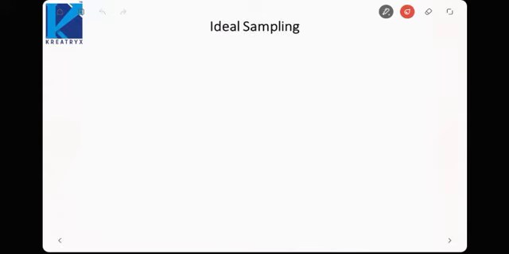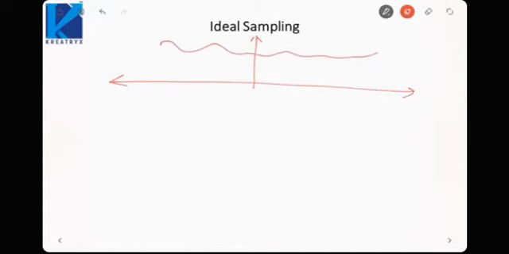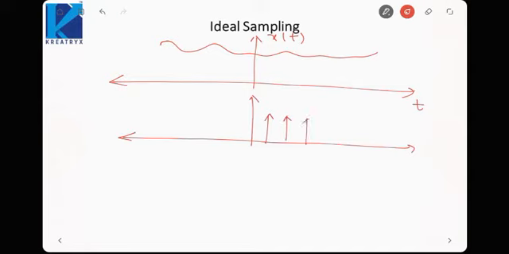Now ideal sampling is done using the impulse function. Suppose we take a continuous time signal, x(t) versus t. Now we take an impulse train. An impulse train is a continuous series of impulses separated by Ts, that is at t equal to Ts, 2Ts, 3Ts, and so on.